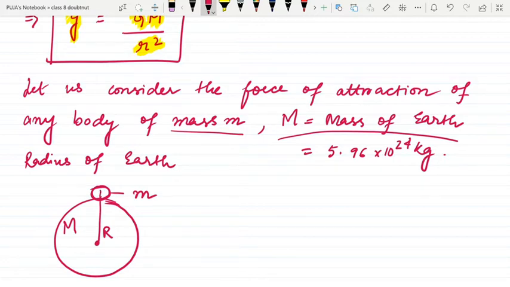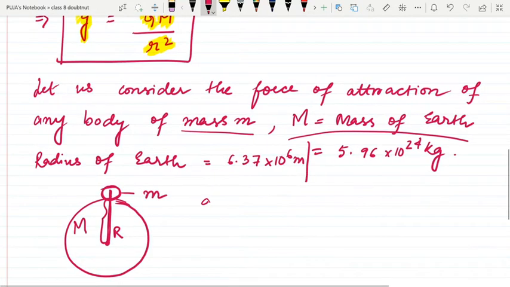This distance is always measured from center to center, but with respect to the earth the object is very tiny, so we consider this distance as the separation between the two bodies. So this is r. The radius of earth is 6.37 into 10 to the power 6 meter. So this is the information we know.